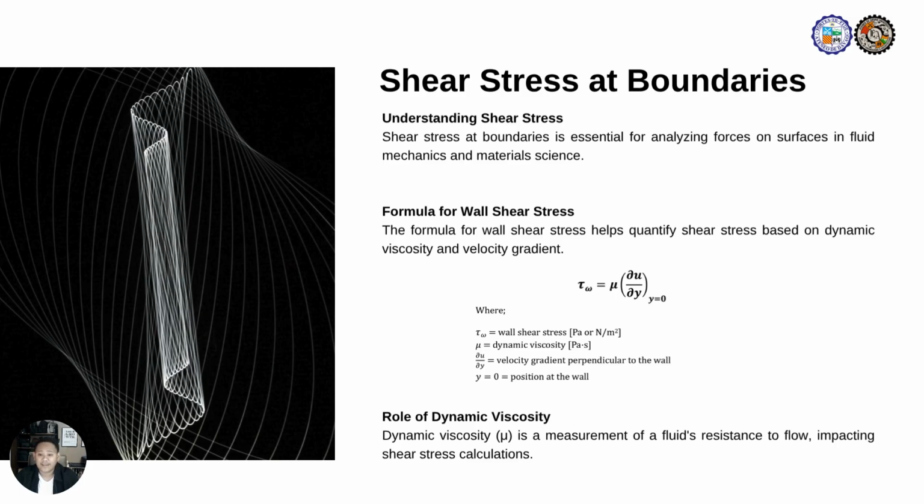This term describes the velocity gradient near the boundary. The equation here is evaluated at y equals 0, which corresponds to the surface of the wall where the no-slip condition applies and where velocity changes most rapidly. This is where the highest shear stress occurs.